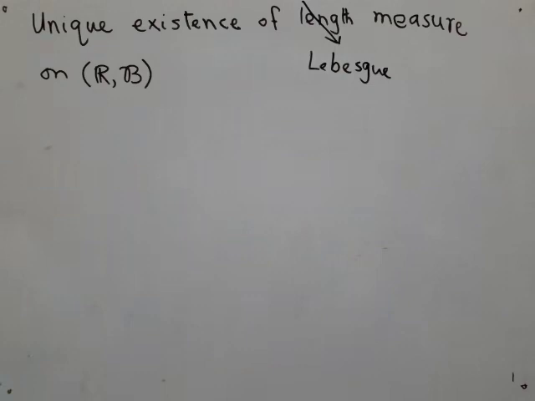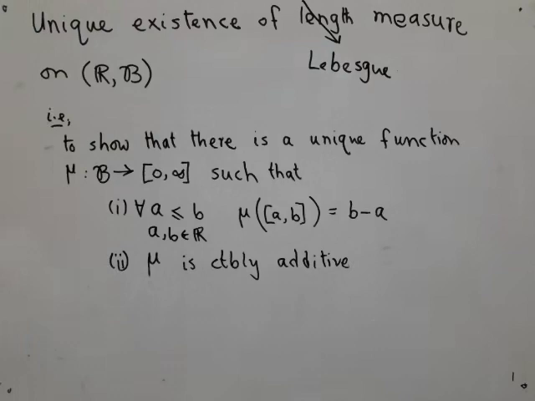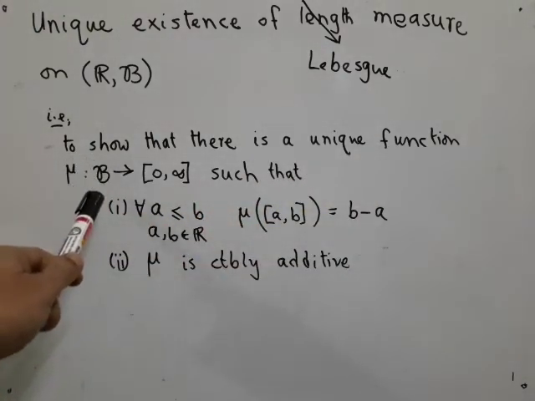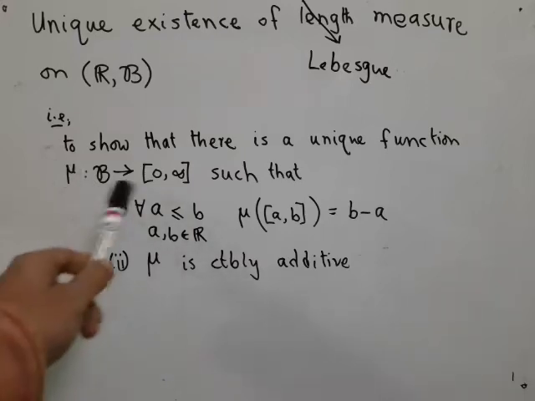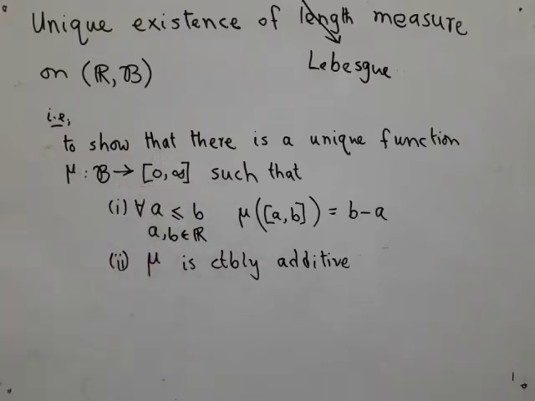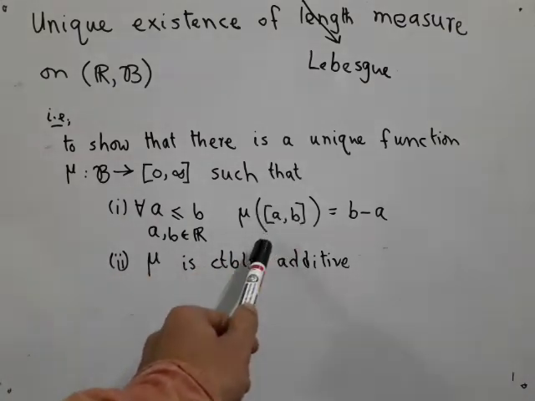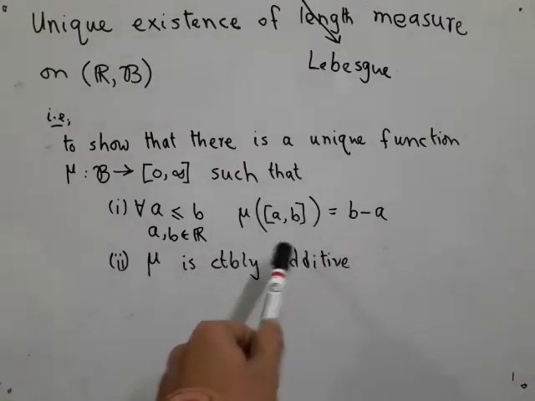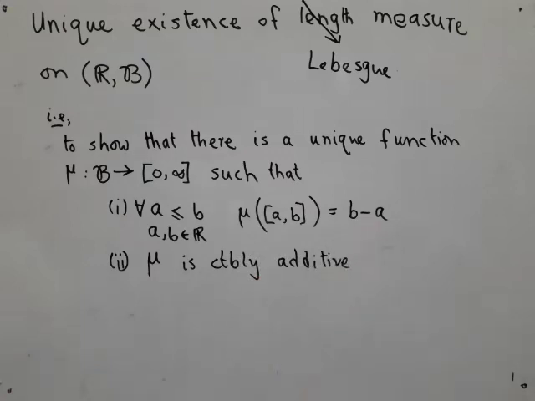Now let's understand what is meant by this unique existence. That is to show that there is a unique function mu, whose domain is the Borel sigma algebra, to this extended [0, infinity], such that whenever you take any closed interval, then the length of that is exactly what we expect it to be. And mu is countably additive, that is, if you take countably many disjoint sets in B, then the union will have length given by the sum of all those individual sets.